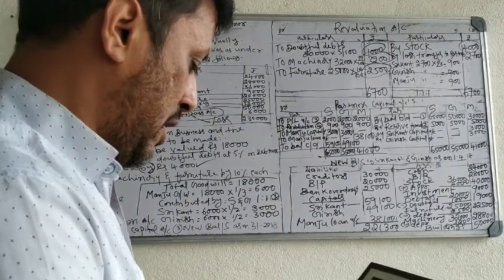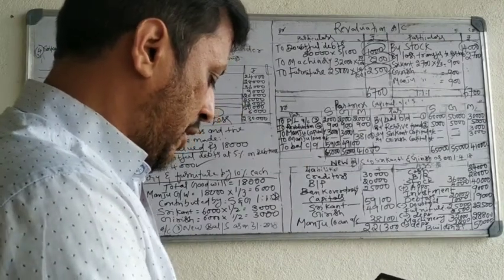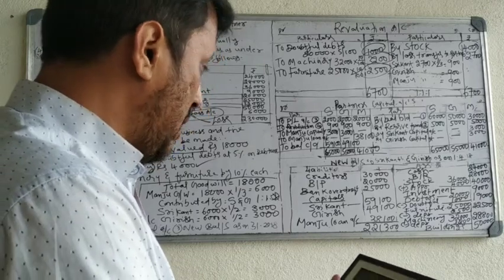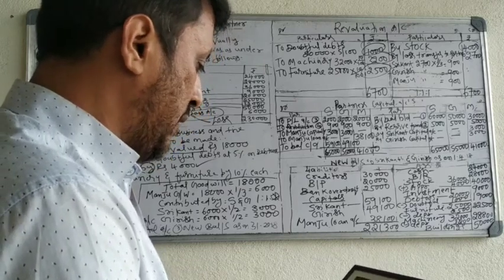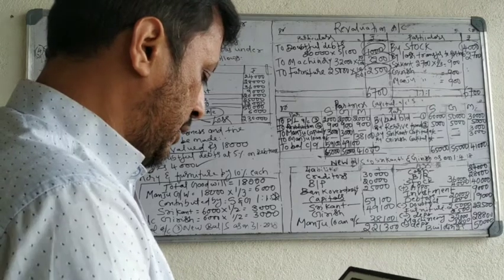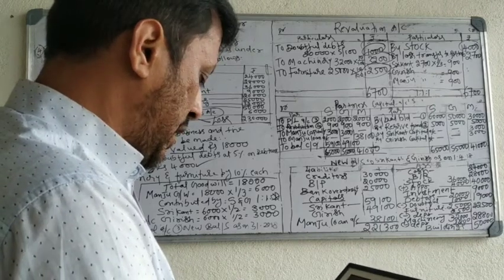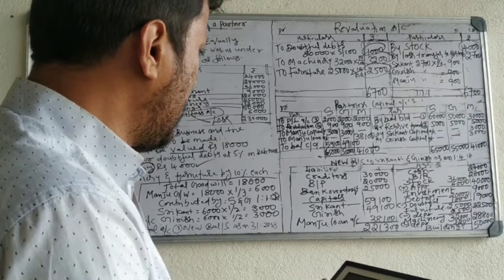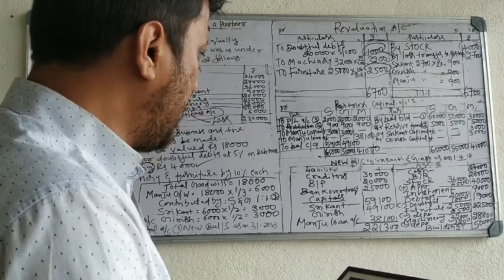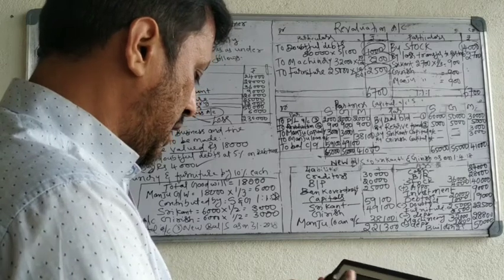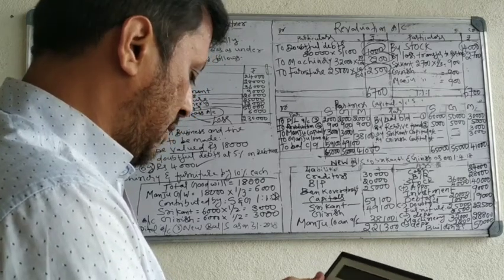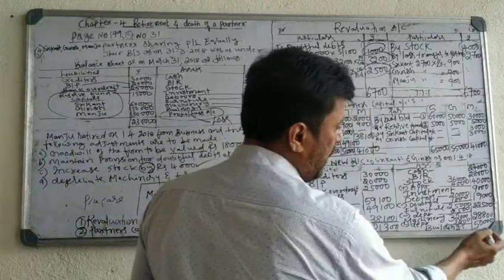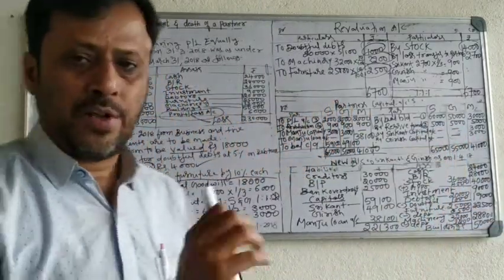See the asset side: 24,000 plus 28,000 plus 40,000 plus 9,000 plus 19,000 plus 22,500 plus 28,800 plus 50,000. That is 2,21,300 on the asset side. Okay. Thank you. You continue.